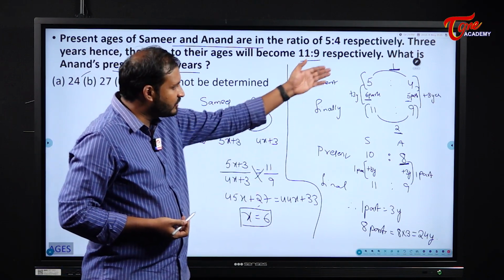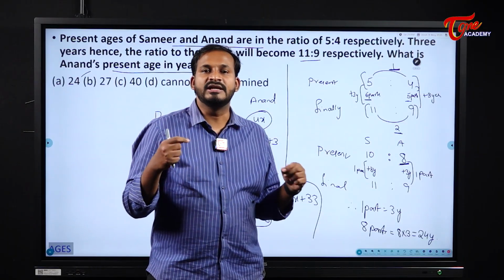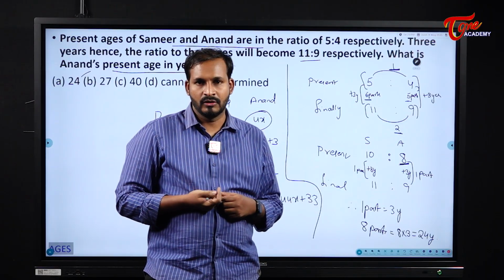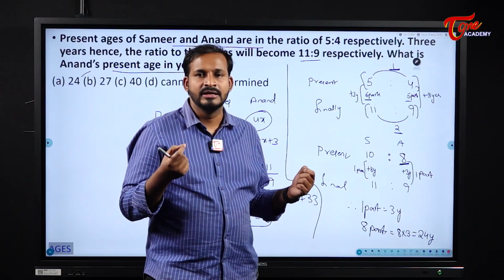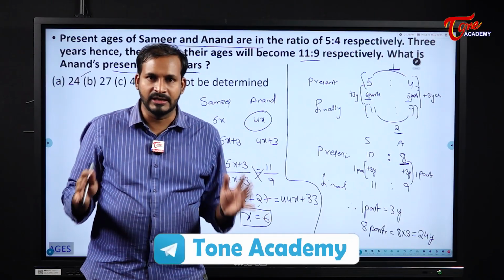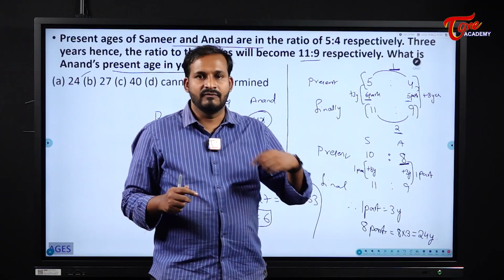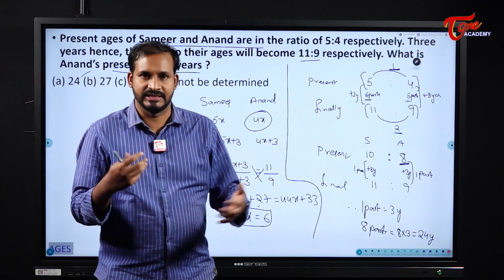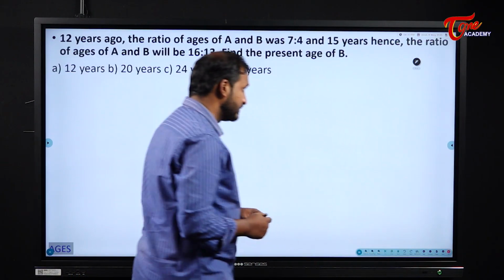See here, students, most of you might think that, sir, this method looks easy, why are you following this one? See here, in this case, this might be a little bit difficult. When I compare these two things, this might be a little bit difficult, but generally this method will help you a lot. Definitely by solving the answers in this method, it will save a lot of time. Slowly we will see the next question and we will understand what is the difference.